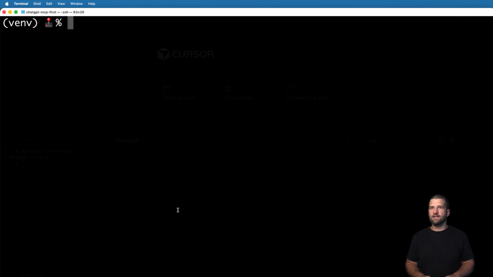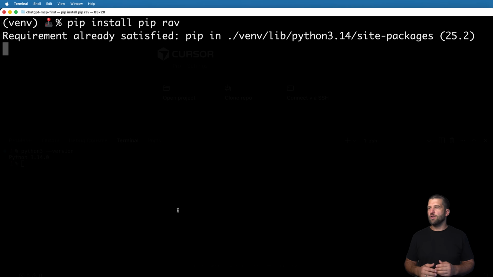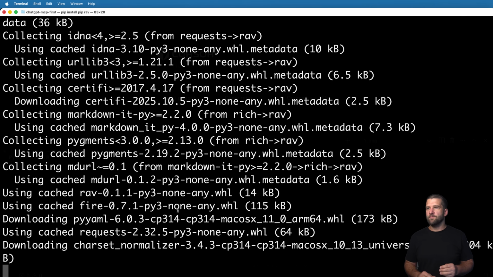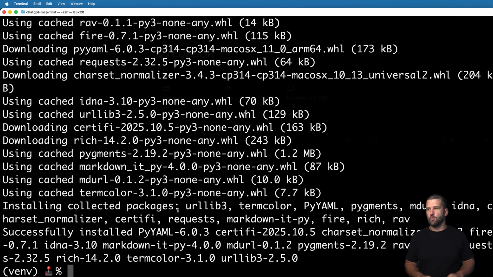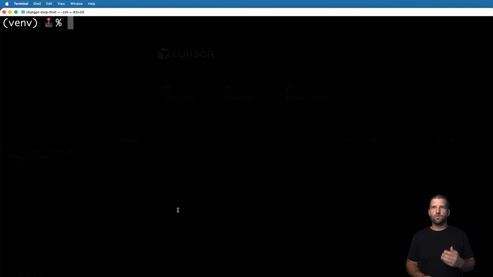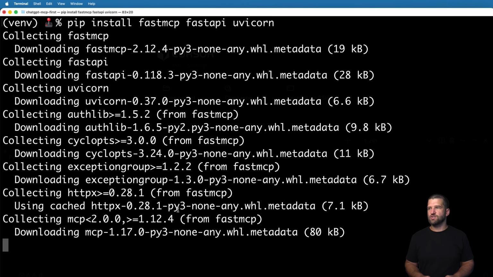Now, in my case, what I like to do is run pip install pip and then a tool I created called rav that just helps us remember all of the different commands that we might want to remember. So I start off with this and then I run the other installations, which we'll do again, but the idea is pip install FastMCP, FastAPI, and something called uvicorn, and that's it. Those are going to be the installations we want.